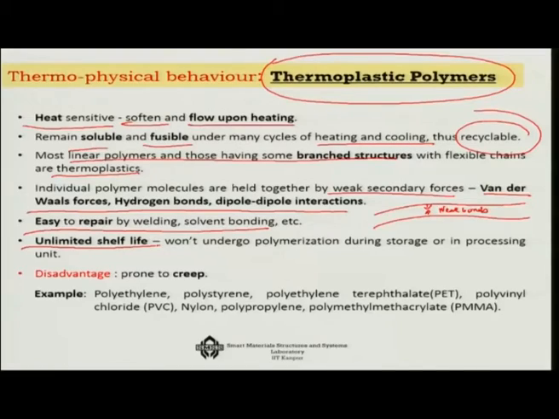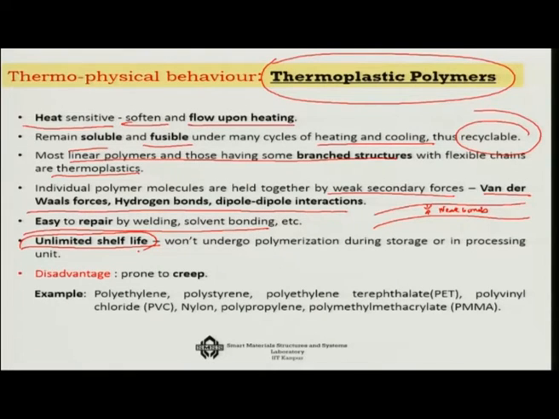There will be a polymerization reaction instantly as it comes out and comes in contact with the oxygen in the air. So, it will become a thermoset, and as a result that glue will be useless very soon. So, thermoset polymers have a very limited shelf life, but thermoplastics do not suffer from this kind of problem. That is why they have almost unlimited shelf life.